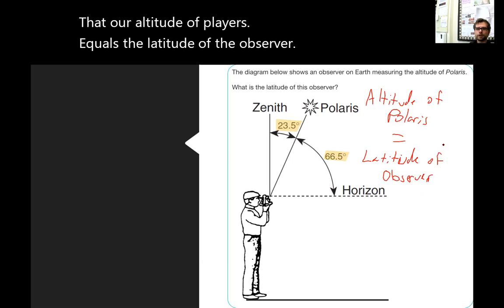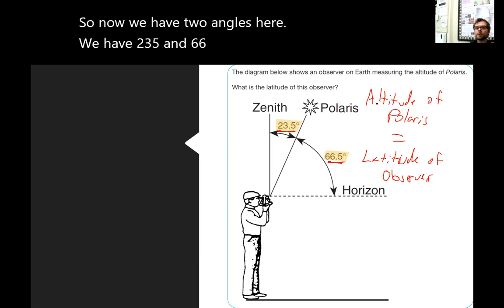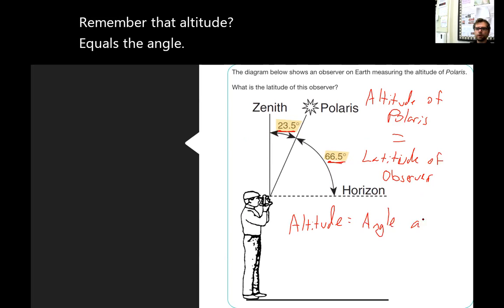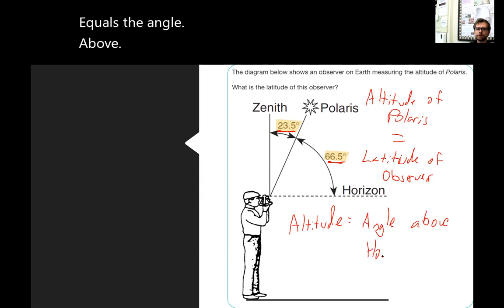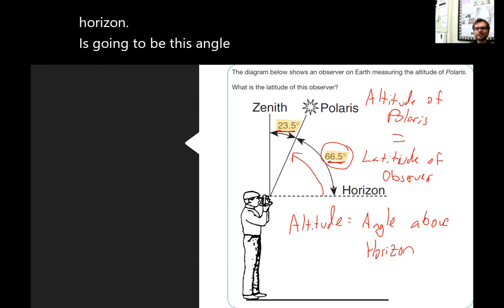Okay. So now we have two angles here. We have 23.5 and 66.5. Remember that altitude equals the angle above the horizon. So our angle above the horizon, rising from the horizon, is going to be this angle here, and it will be 66.5.